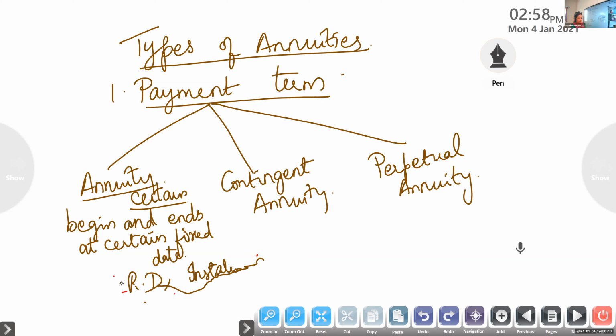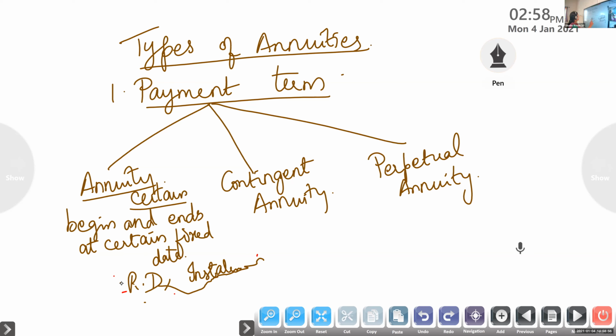So perpetual annuity means whose payment begins at a fixed date but continues forever. Example: interest earned for scholarships, etc.